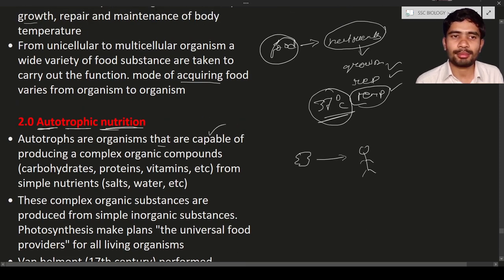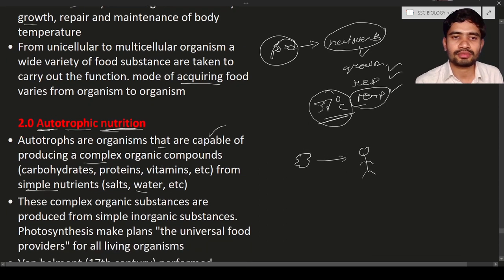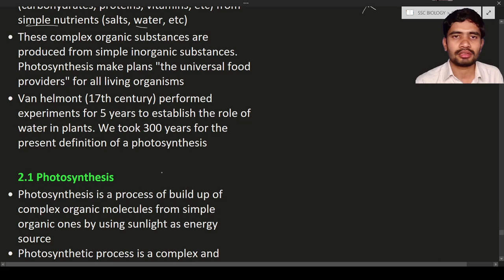of producing complex organic compounds. We will discuss what the complex organic compounds are, but first focus on this point. These autotrophs are the organisms that are capable of producing complex organic substances from simple nutrients like salts, water, etc. The complex organic substances are produced from simple inorganic substances, and this makes the plants universal food providers.